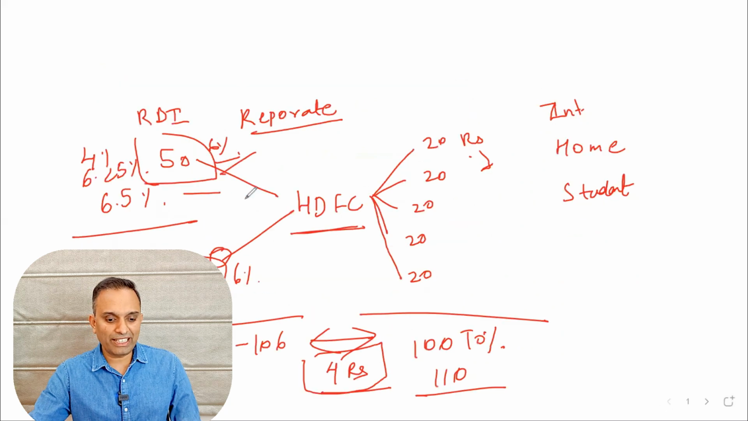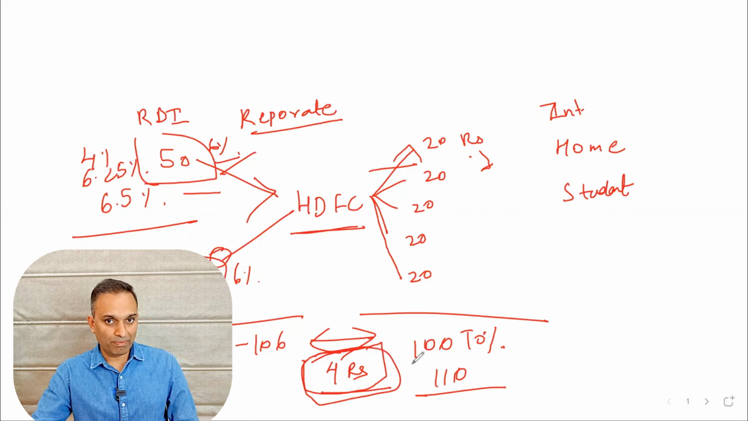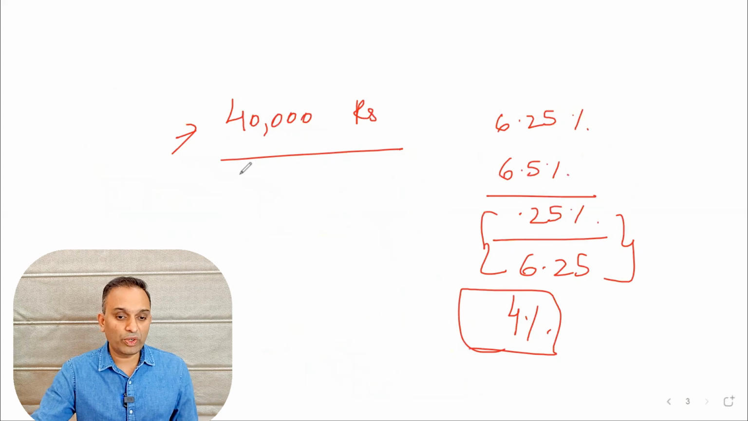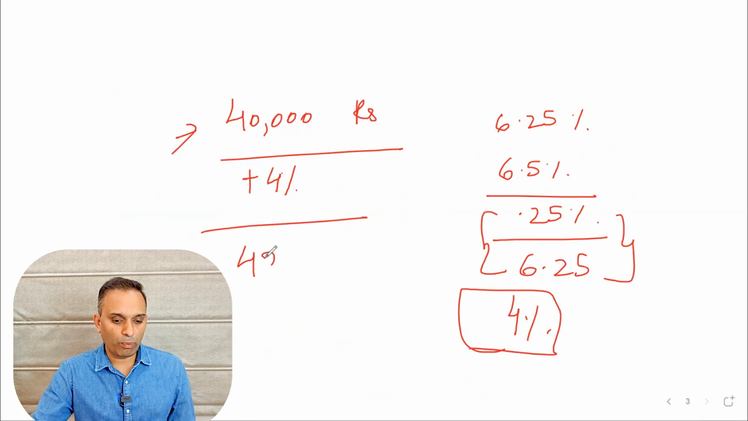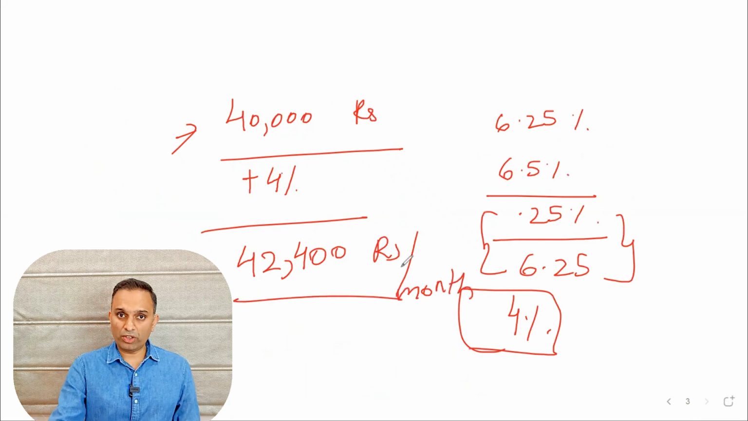If the repo rate is increasing, then obviously the interest on the loan would also increase from HDFC, because HDFC wants to maintain its income, right? So subsequently, your EMI would also increase by another 4%, which is 2,400 rupees. So your total EMI would become 42,400 rupees per month. You can see your EMI has increased by 2,400 rupees.